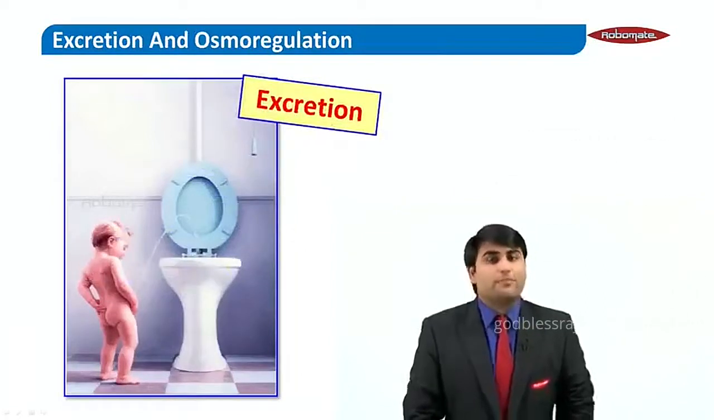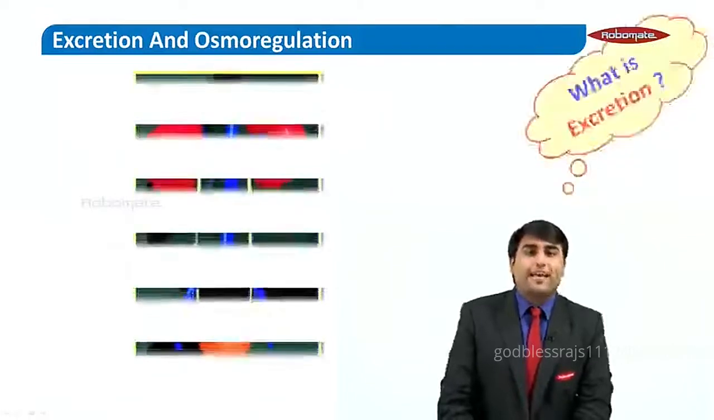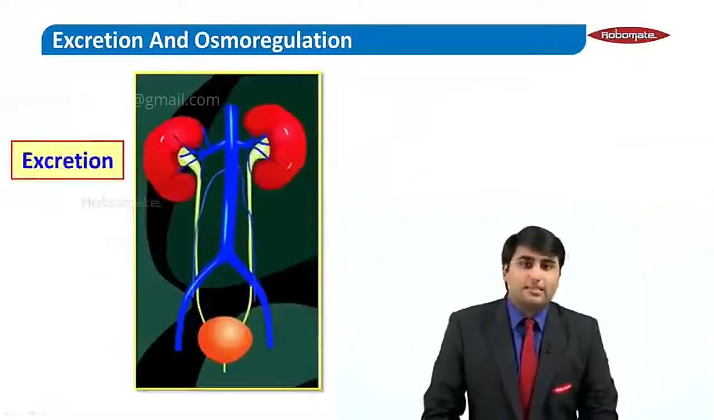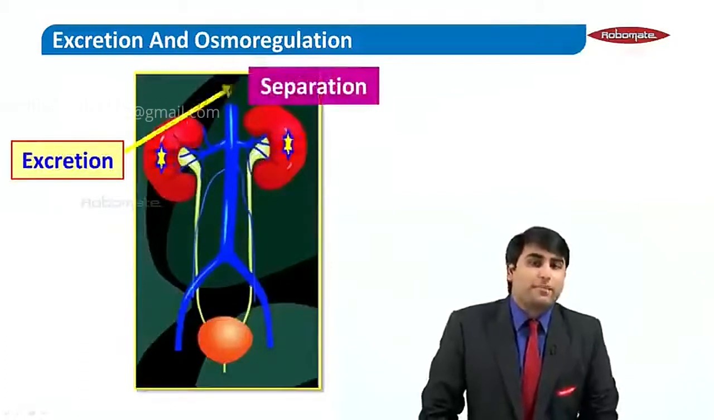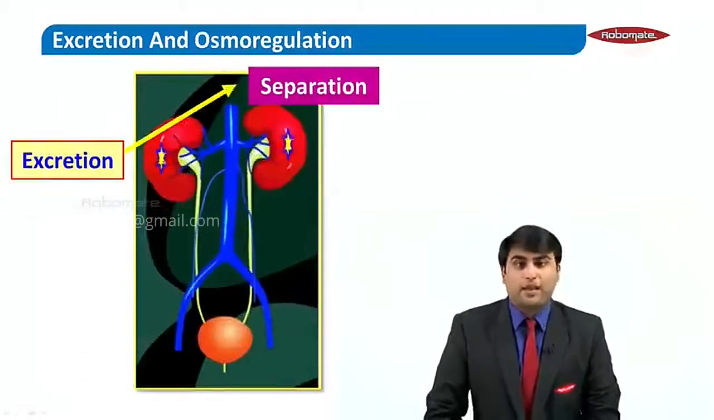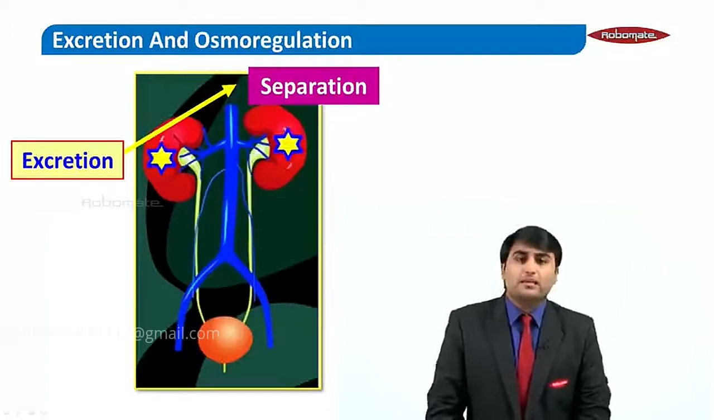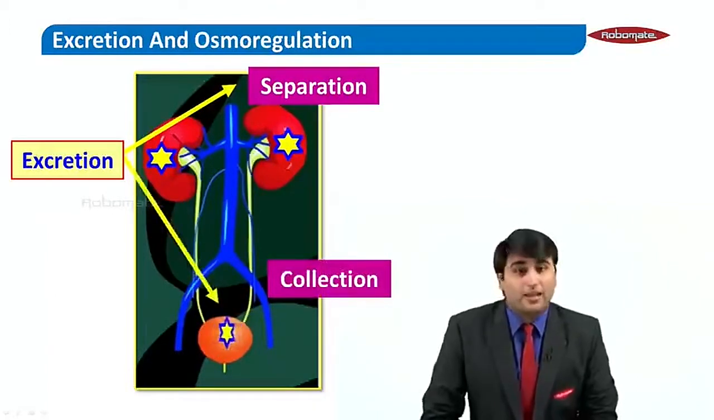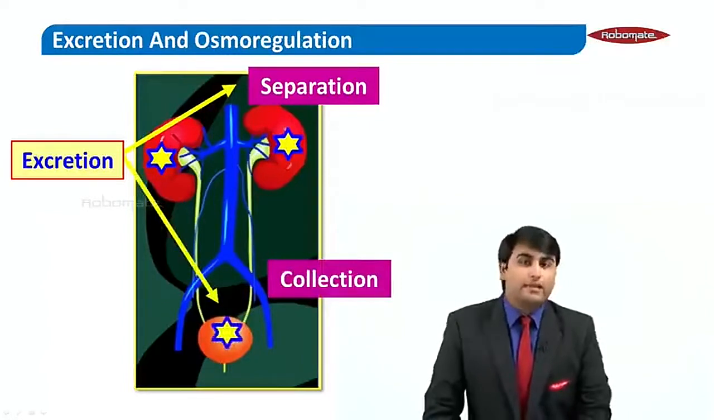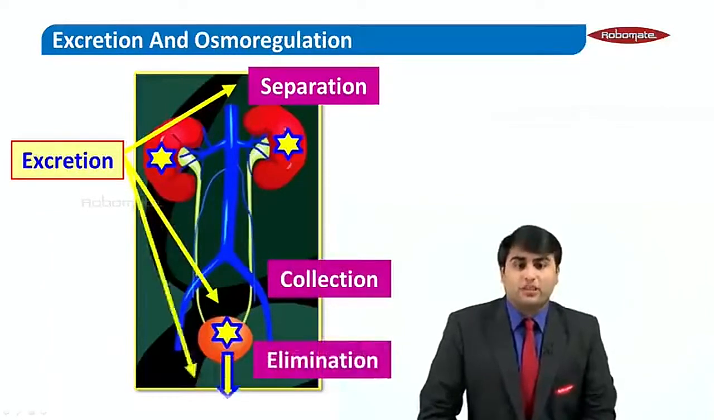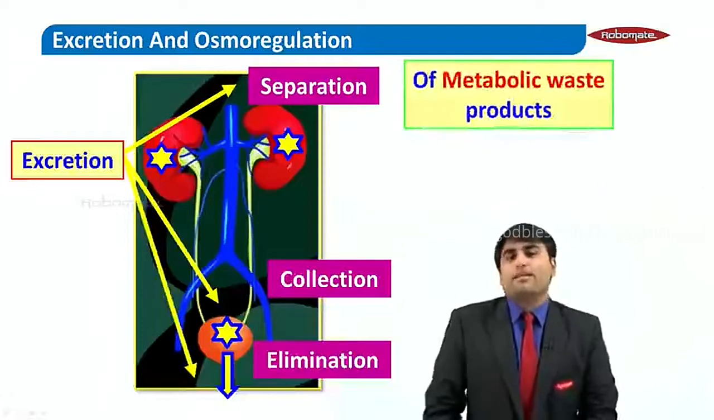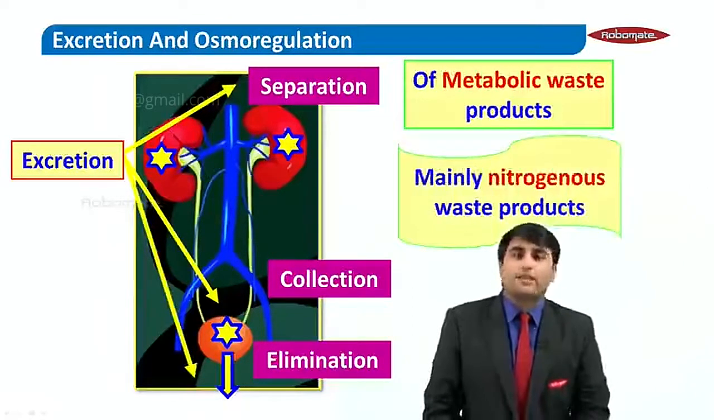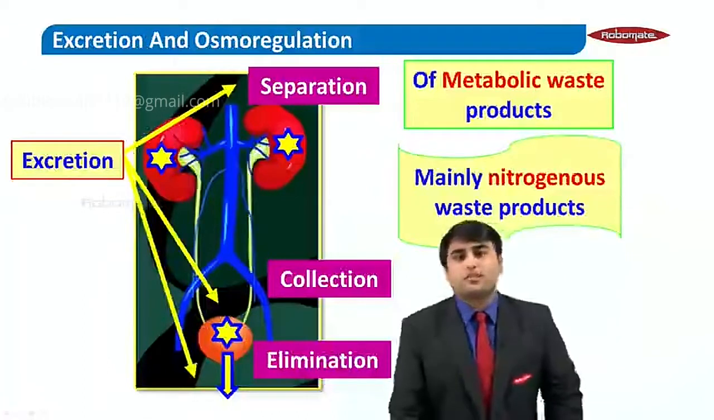Now let's see what is the proper definition of excretion. So excretion is defined as the separation of the waste products from the blood inside our kidneys. Then the waste products are temporarily collected inside the urinary bladder, and then there is elimination of the metabolic waste products, and the metabolic waste products mainly comprise the nitrogenous waste products.